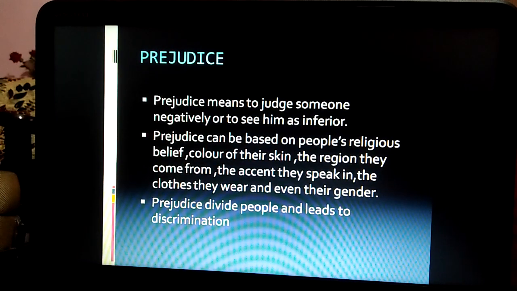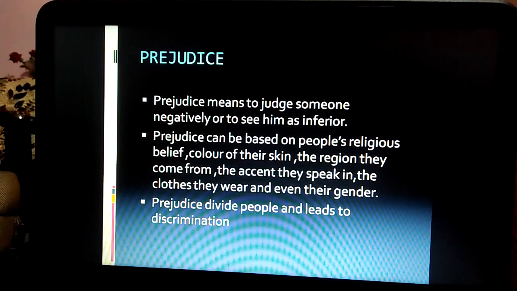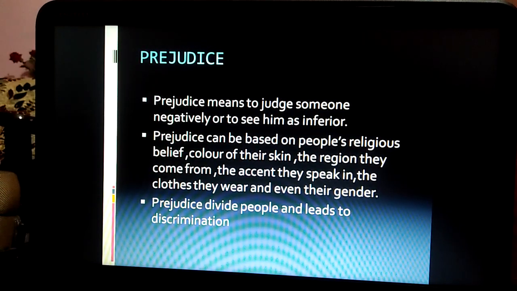Good morning children. Today we are going to study about prejudice. It is the next topic of the lesson: discrimination, inequality, stereotypes and prejudice. Now we have already studied about stereotypes and today we are going to begin with prejudice.